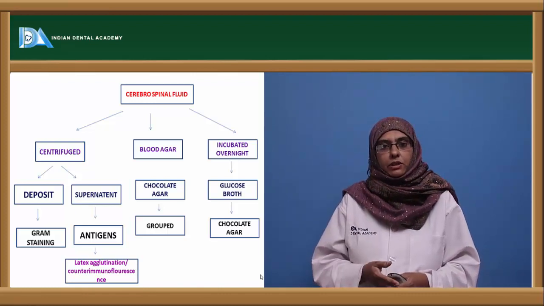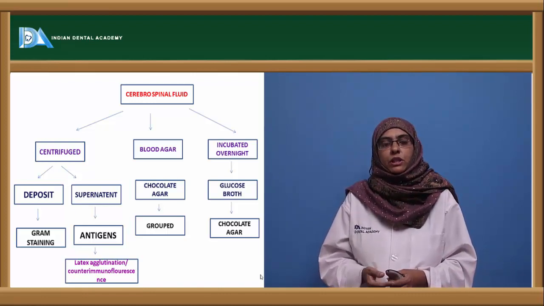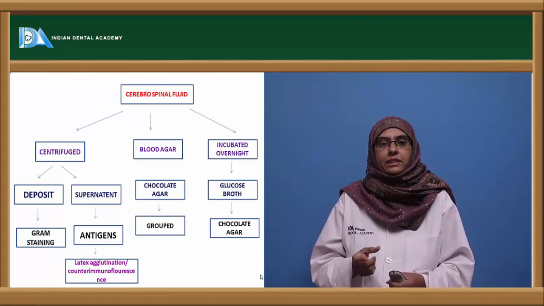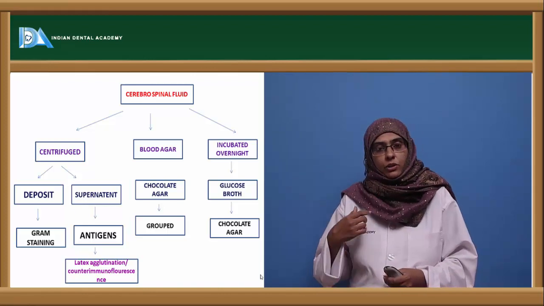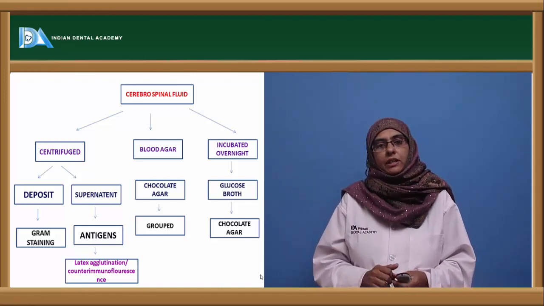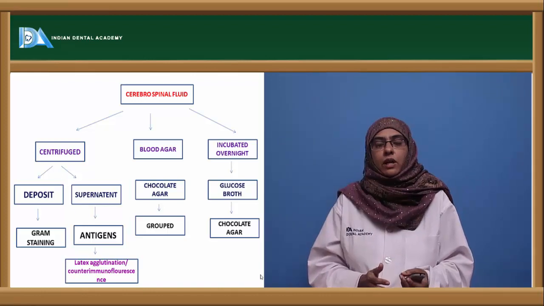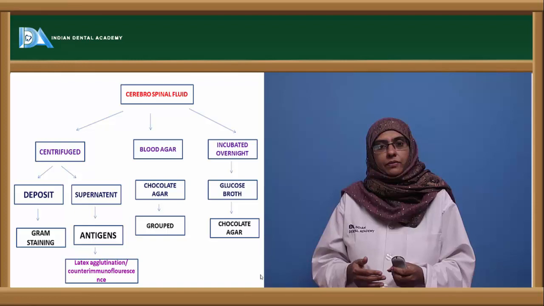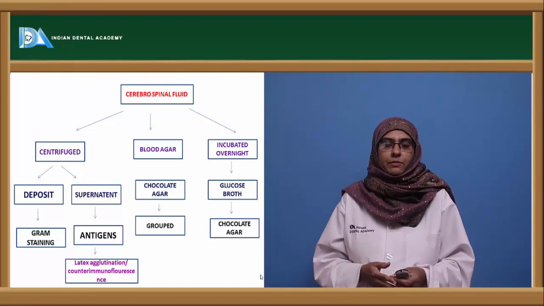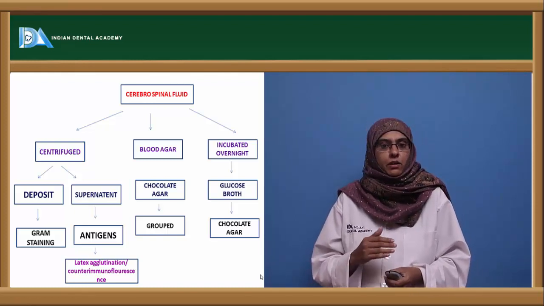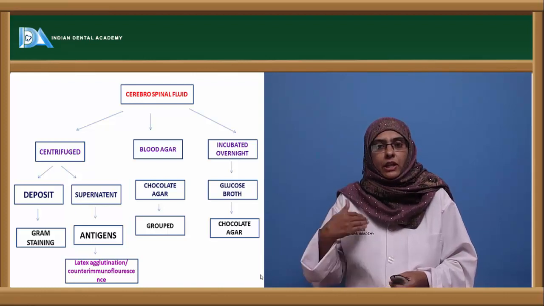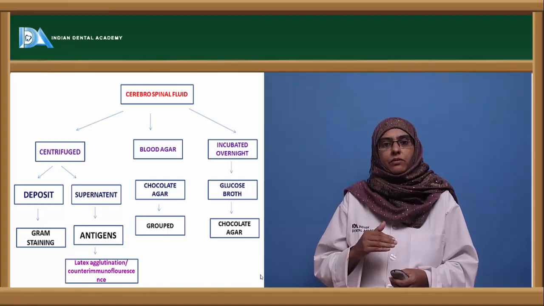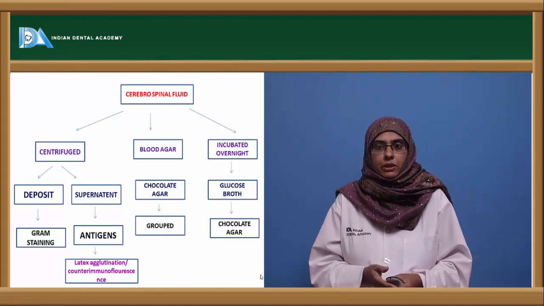Next, coming to the supernatant. The supernatant is mostly used to identify the antigens. So in the supernatant you can find the antigens related to the organism. The antigen can be identified either with the latex agglutination test or counter immunoelectrophoresis. A similar type of test can be done for the other groups of organisms. As we know, other groups of organisms are also involved in meningitis, so you can go with antigenic determinants or antigenic identification of which group of organism is causing that particular disease.